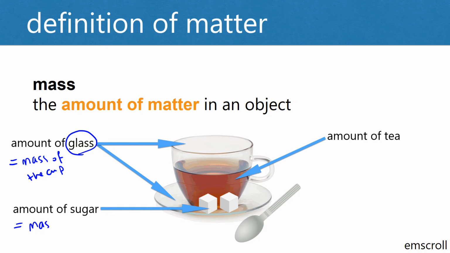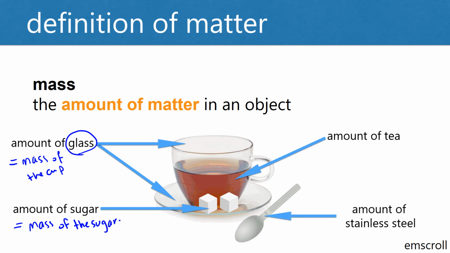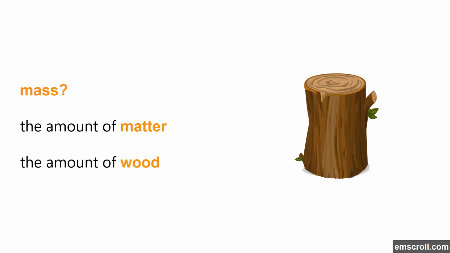Also, the amount of tea inside the cup represents the mass of the tea. And similarly, the amount of stainless steel inside the spoon is the mass of the spoon. This piece of wood has a mass. What is the mass of this piece of wood? It's the amount of matter in the piece of wood. And what is the matter of the piece of wood? It's mainly wood, so it's the amount of wood in the piece of wood. So we can say the mass of this piece of wood is the amount of matter, or the amount of wood.